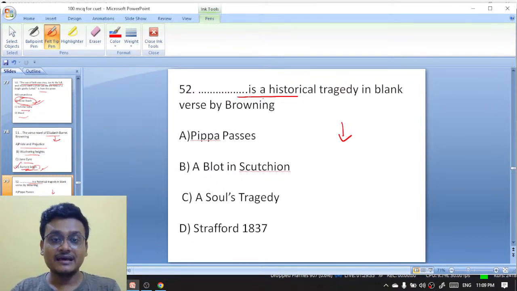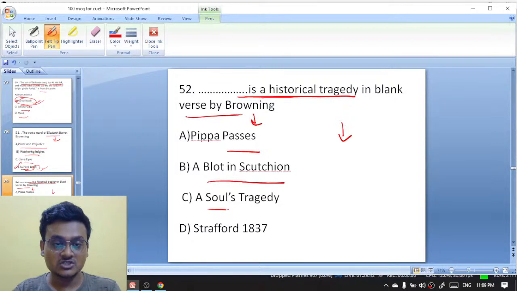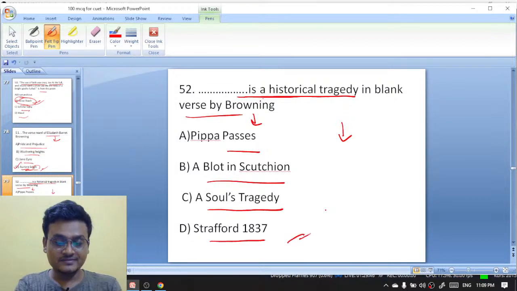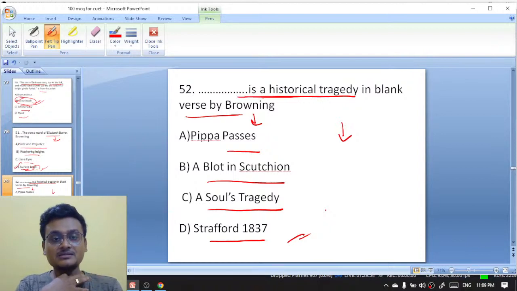You can see that Dash is a historical tragedy in blank verse by Browning. Pippa Passes, A Blot in the Scutcheon, A Soul's Tragedy, Strafford 1837. This time many students have informed me that many lesser known works have been asked, more than 10 to 15 questions, and they are telling me, why do they give this kind of chronological questions?